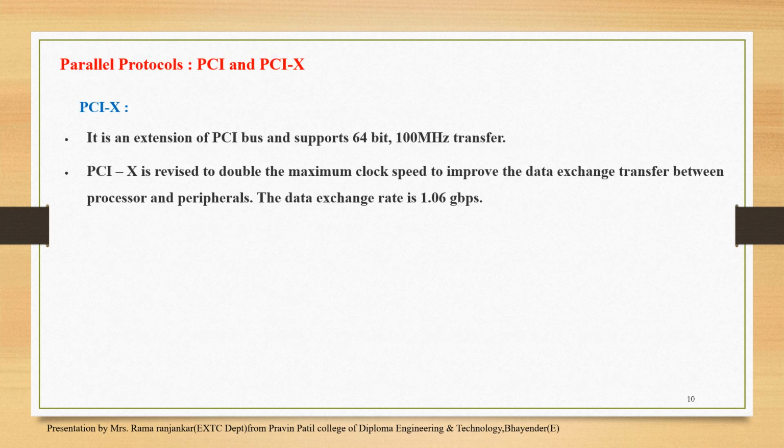Another version of the parallel protocol is PCIX, called Peripheral Component Interface Express. This is an extension of the PCI bus and it supports a 64-bit, 100 MHz transfer rate. It is revised to double the maximum clock speed to improve the data exchange between the processor and peripherals. The data exchange rate is 1.06 gigabits per second.